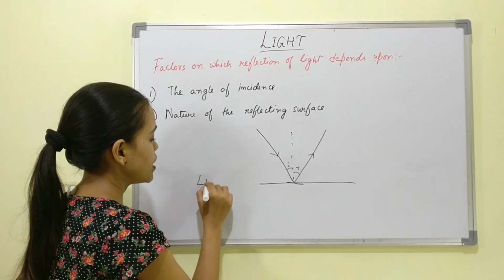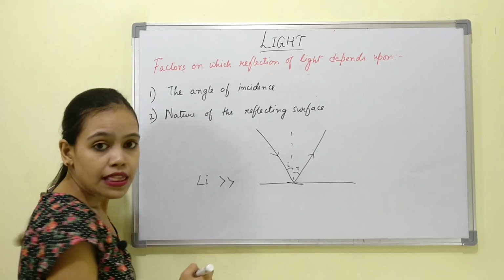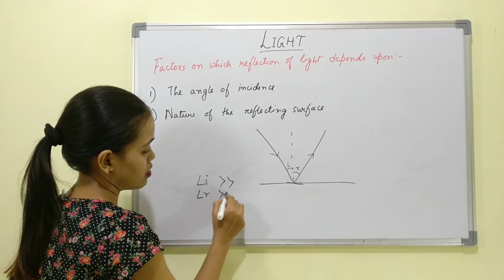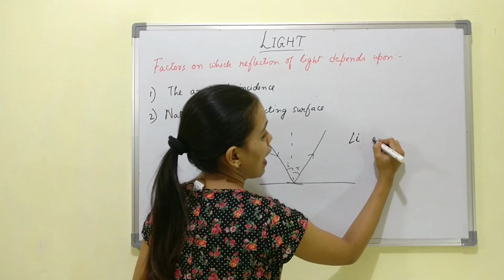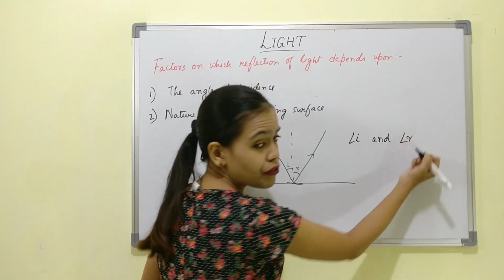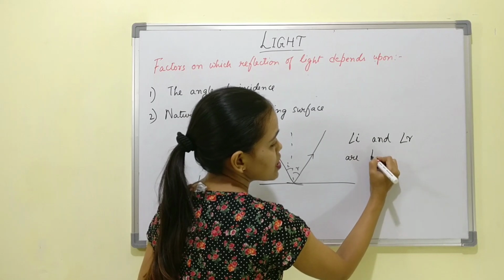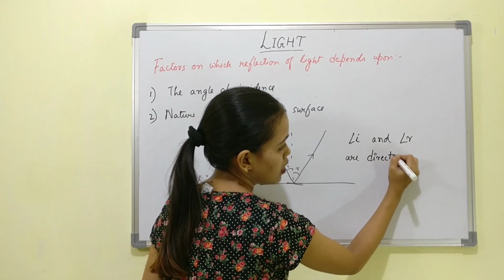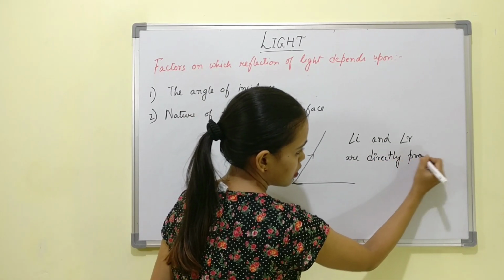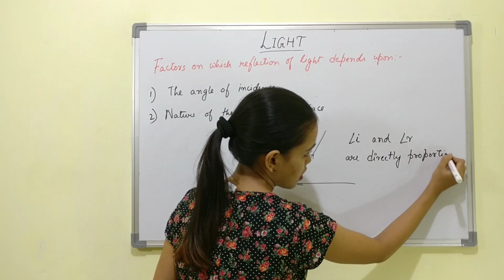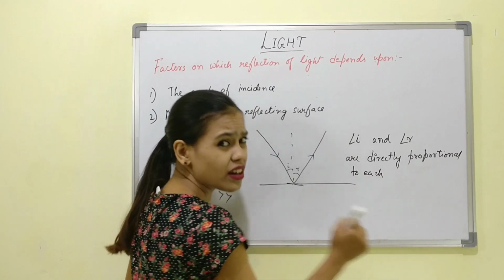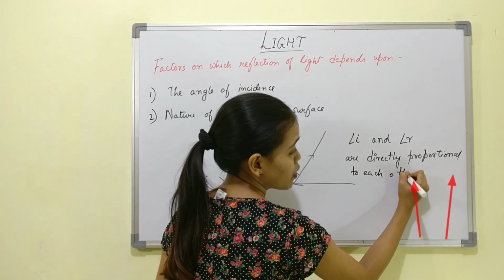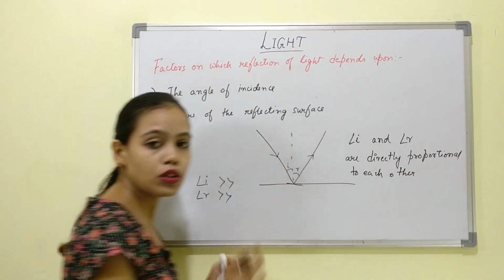If i increases, then r will also increase. So angle of incidence and angle of reflection are directly proportional to each other. This is again a very important thing. You can pause your screen and note it down.